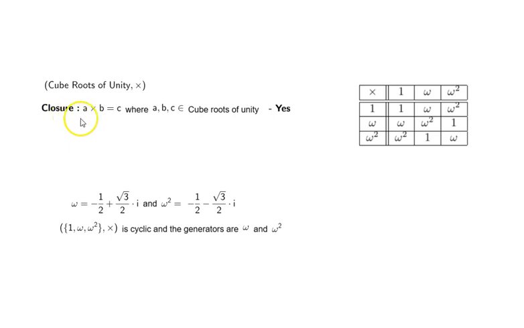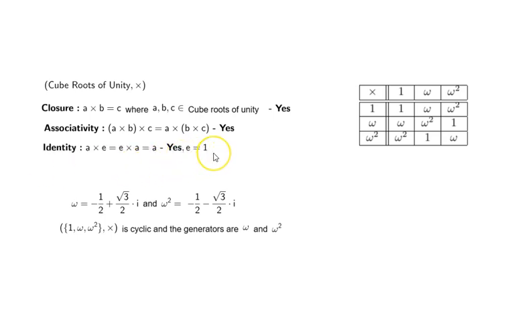So closure, A times B is equal to C. As we just now discussed, multiply any of these, you will get another cube root of unity. So closed under multiplication. Associativity, yes. Identity, yes. E equal to 1. By the way, 1 is not the generator because you take any power of 1, it will give you 1 itself.